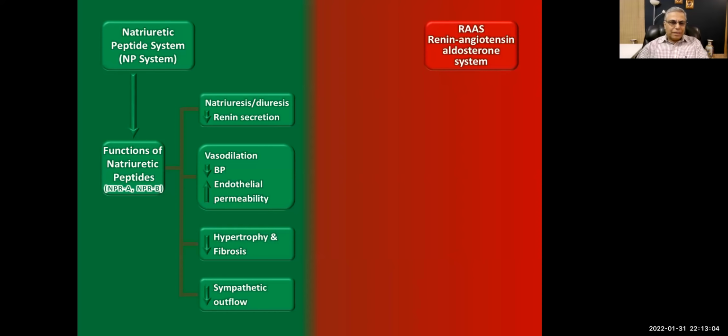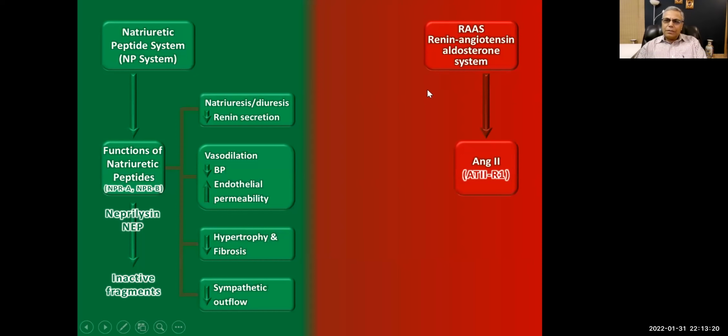But the unfortunate thing is that these natriuretic peptides are destroyed by neprilysin into inactive fragments, right? So we don't want this thing. We want them to be there. We don't want them to be degraded by neprilysin, right? Now, on the other hand, we have got the renin, angiotensin, and aldosterone system, which will ultimately produce angiotensin 2. And we have seen that angiotensin 2 has got so many effects, sodium and water retention directly and through aldosterone as well.